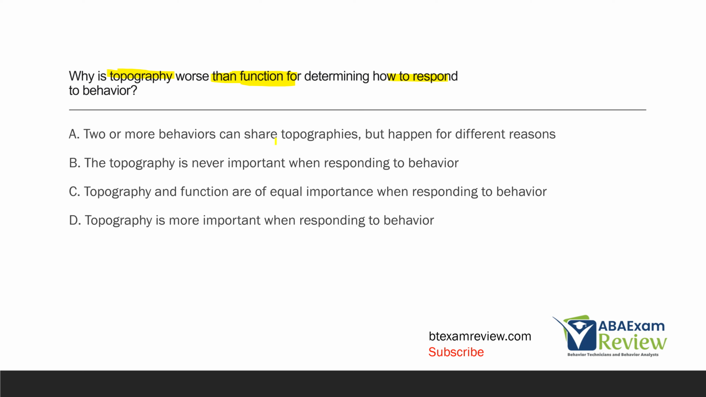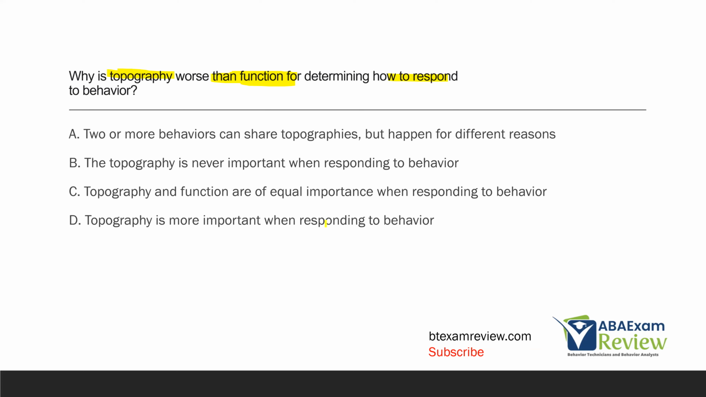So A, two or more behaviors can share topographies, but happen for different reasons. Exactly, that's what we just discussed, right? Behaviors can look the same and they can happen for very different reasons. What about B? The topography is never important when responding to behavior. Well, that's not true. The topography is going to help us identify the behavior that we're looking for, right? It's just not going to necessarily say why that behavior is happening.